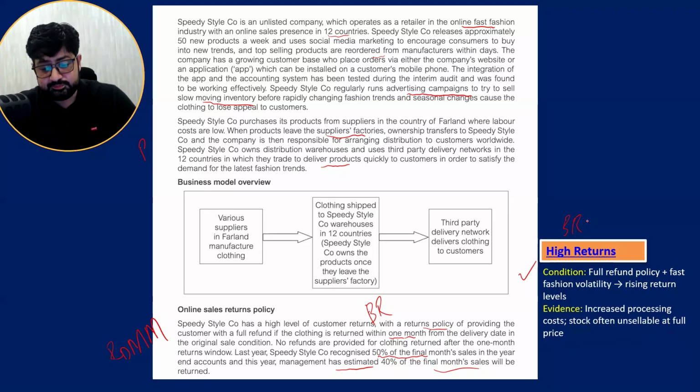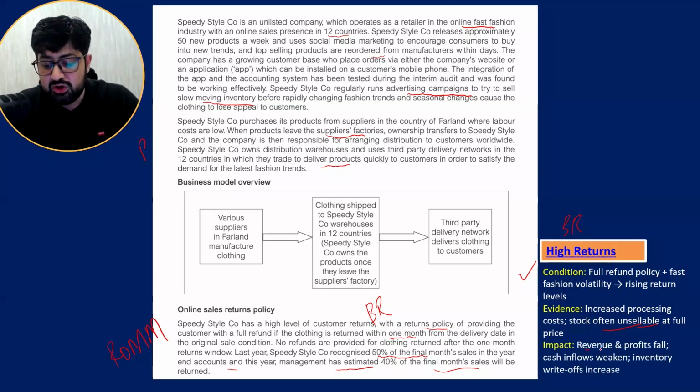So what will happen? Stock may become unsellable at full price, and when it is returned, stock may not have the same value. High return cost to the business. So revenue and profit fall. Cash flow decreases. Inventory write-off may increase.